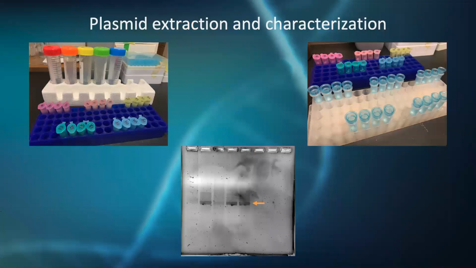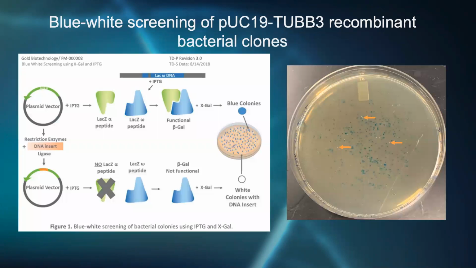After the transformation, the clones were initially screened manually using the mini prep kit used to initially prep the plasmids. After prepping the samples, they were checked on an agarose gel against a non-digested pUC prep to see if any of the clones held the pUC19 TUB3 plasmid. When none of the clones from the first round of ligation transformations contained the pUC19 TUB3 plasmid, another ligation and